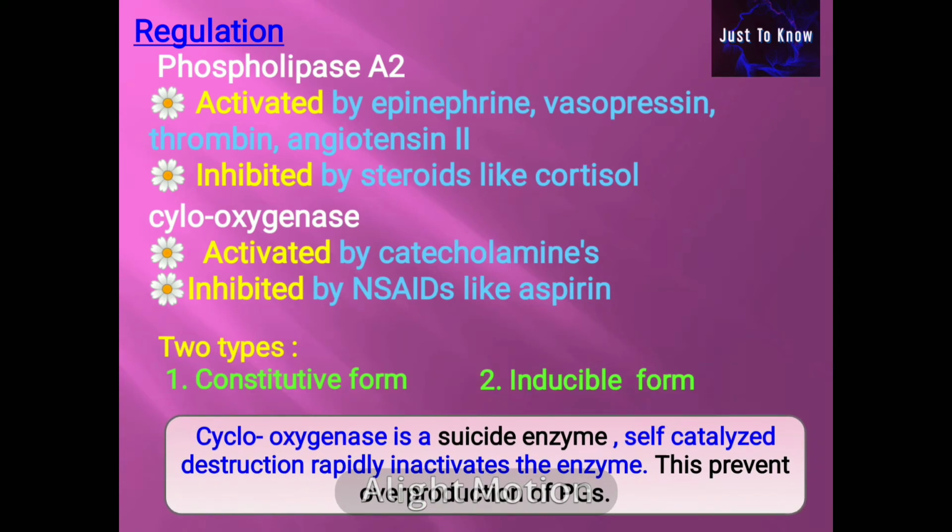The cyclooxygenase is a suicidal enzyme since it undergoes self-catalyzed destruction with rapid inactivation of the enzyme. Therefore, the enzyme is active only for a short duration, about 30 seconds, which prevents the excess production of prostaglandins.